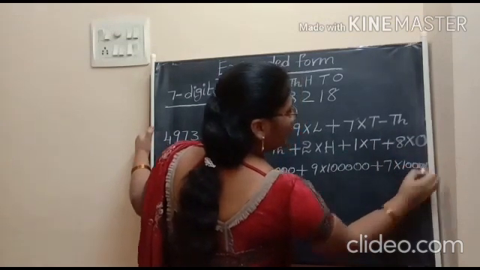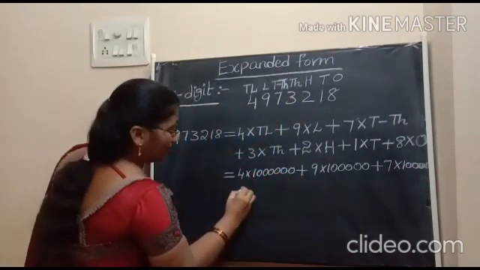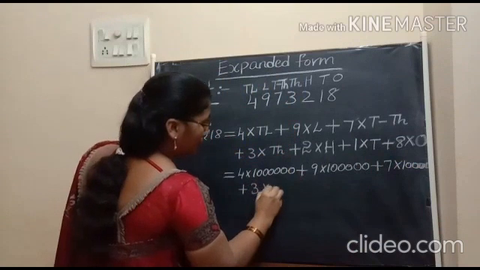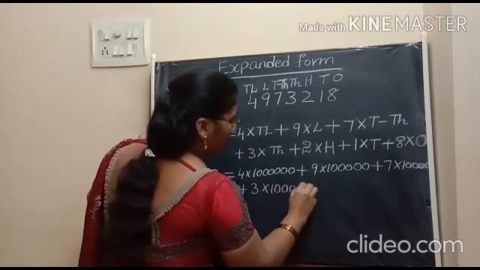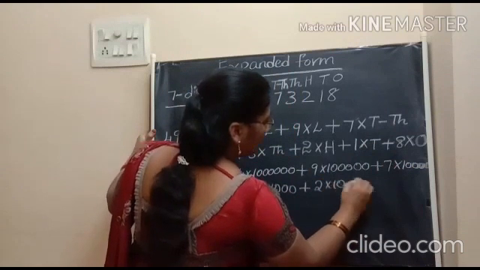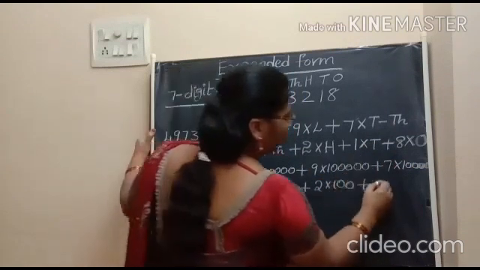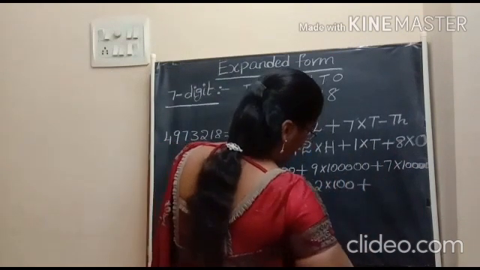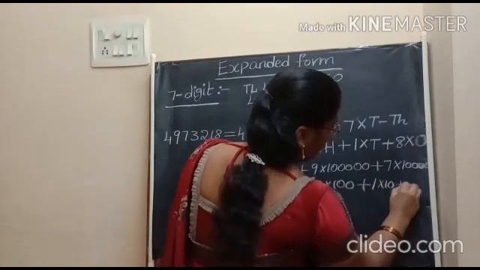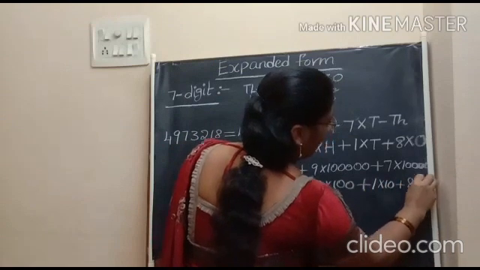Look, observe here children, 4 zeros. Plus 3 into 1,000. Plus 2 into 100. Plus 1 into 10. Plus 8 into 1.